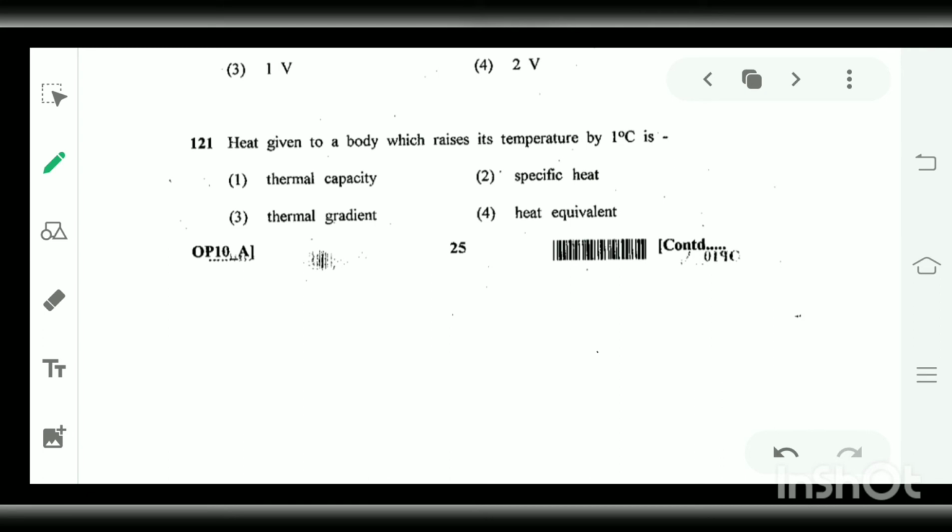Next is, heat given to a body which raises its temperature by 1 degree Celsius is. We have discussed that specific heat capacity is the rate of change of heat of 1 kg of mass per degree centigrade.